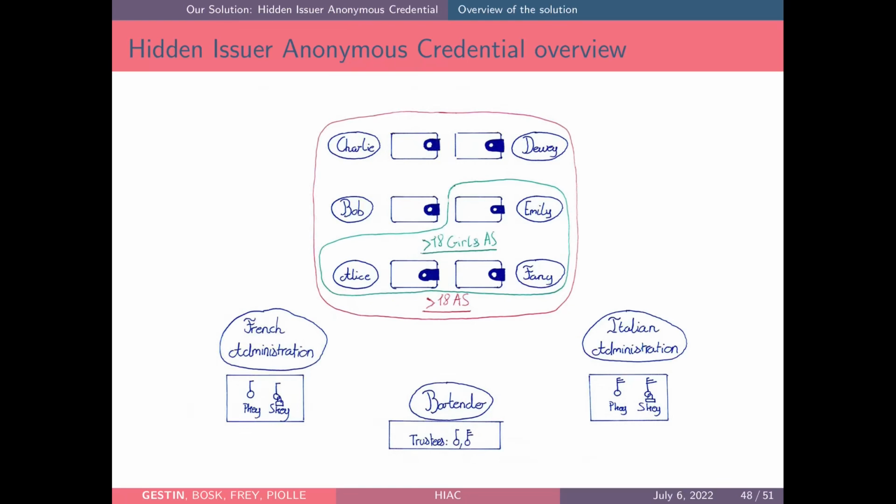Because the bartender doesn't know if the credential was issued either by the French or the Italian administration, if the bartender doesn't know that Alice is a girl, then the anonymity set is the set of all French and Italian citizens that are over 18, and if the bartender knows that Alice is a girl, then the anonymity set is the set of all girls that are over 18 and that are either French or Italian.